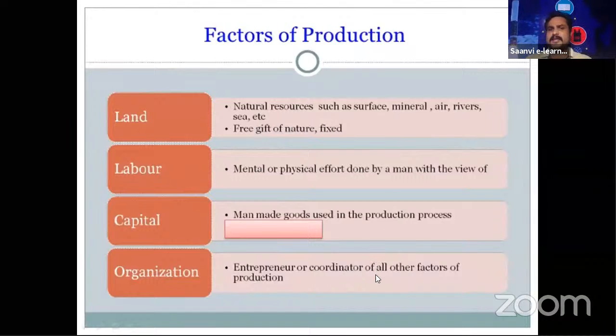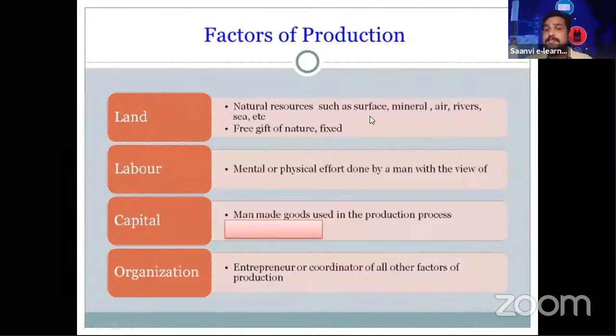Clearly they have explained here the four factors. Land: natural resources, whatever it may be, surface, mineral, air, river, sea. All come under land, the free gift of nature we can say. Labor: mental or physical effort of human beings. Brain work or physical effort, both come under labor. And next, coming to capital: man-made goods such as money. So all that comes under capital.